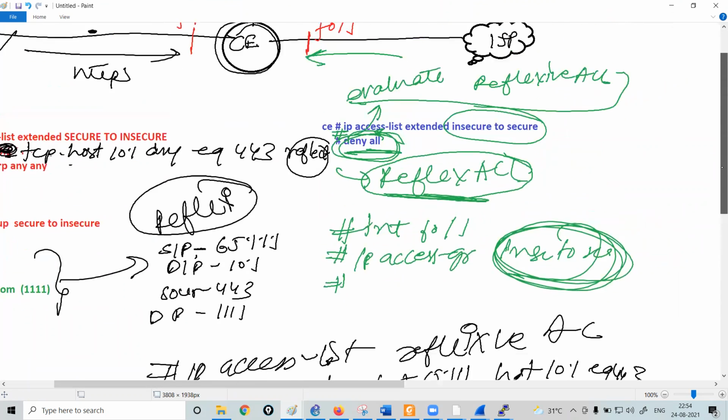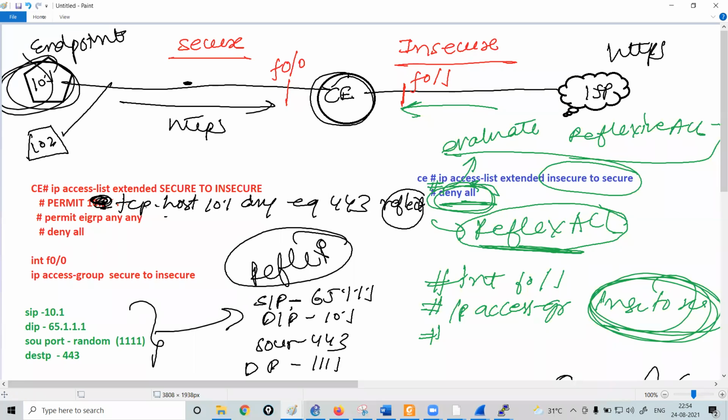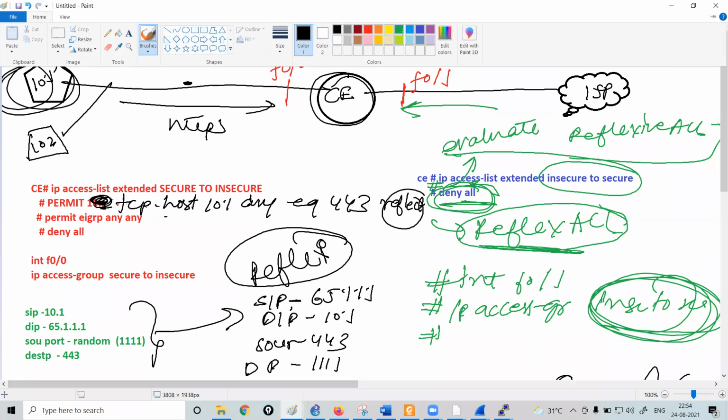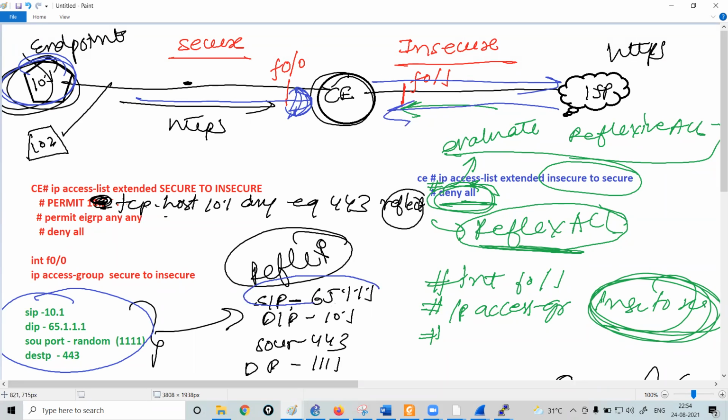Now try to understand the packet flow. When 10.1 sends any packet to the internet with this source IP, it will be received by the customer edge router and forwarded to the internet. When the internet responds back, the source IP will be this one only, and this will be the destination IP. This will be the packet information.